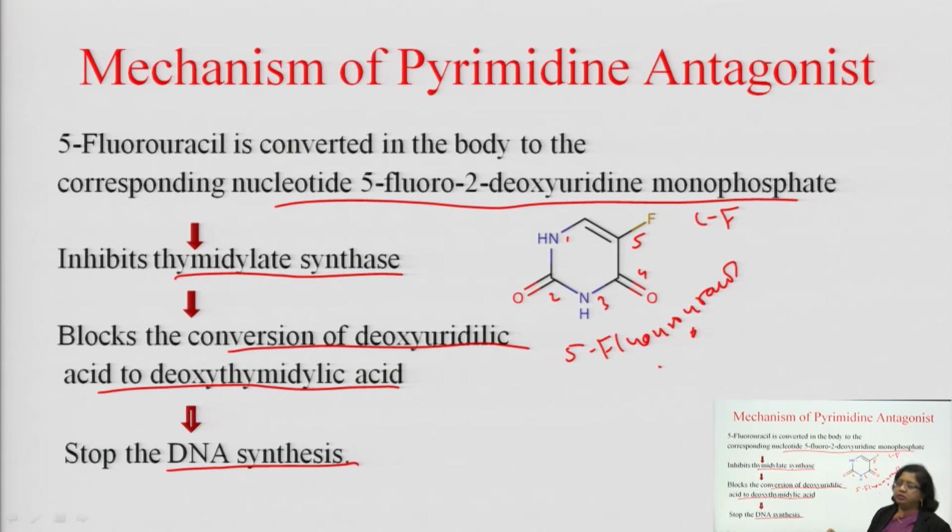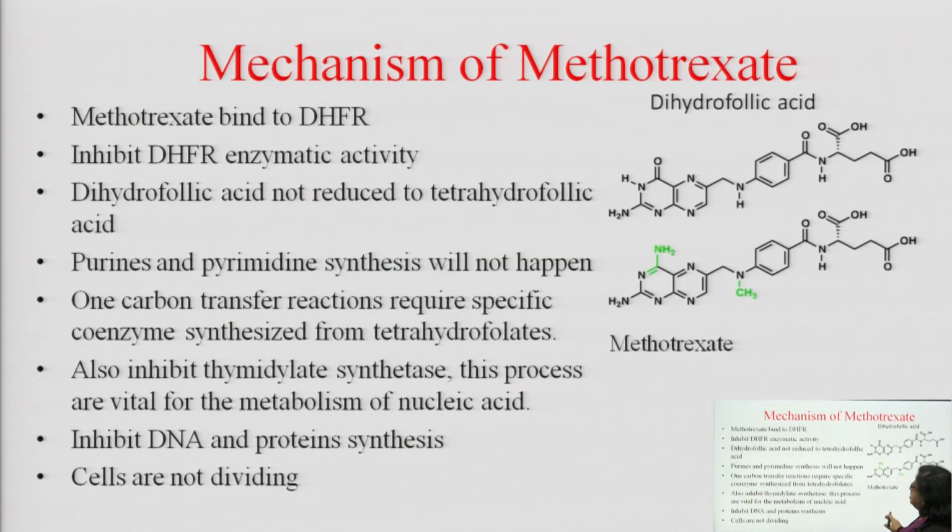So, again you try to understand, 5-fluorouracil is converted into 5-fluoro-2-deoxyuridine monophosphate, which inhibits thymidylate synthase. When this enzyme is inhibited, then it blocks the conversion of deoxyuridylic acid to deoxythymidylic acid. जब ये आपका थायमिडिलेट नहीं बनेगा, दैट मीन्स डीएनए की सिंथेसिस रुक गई, दैट मीन्स ऑब्वियसली कैंसर सेल विल डाई. So, this is the mechanism of pyrimidine antagonist.